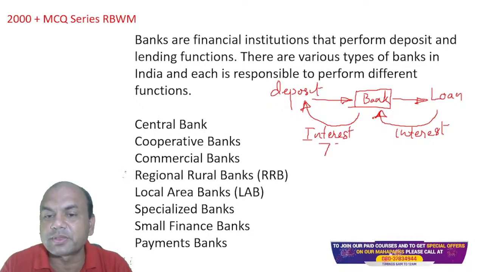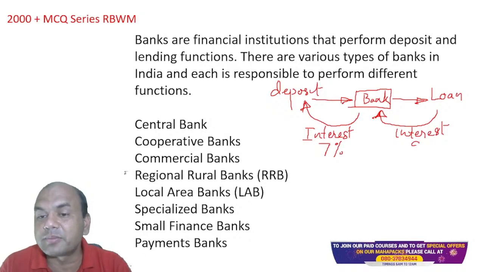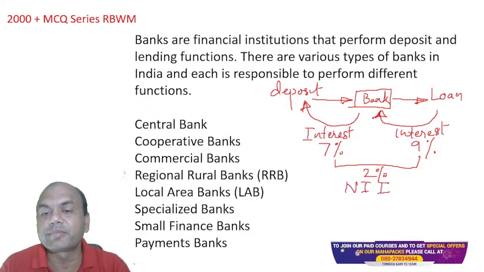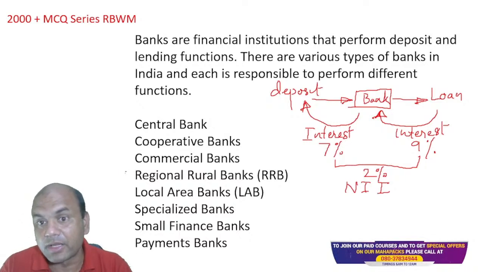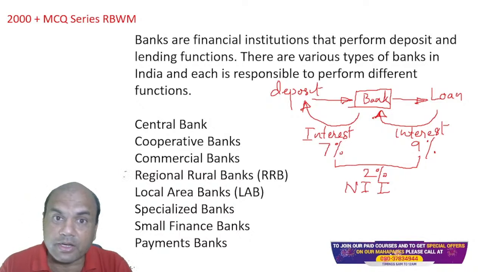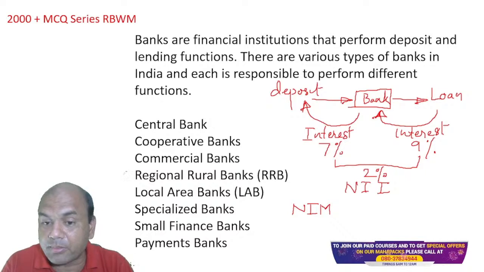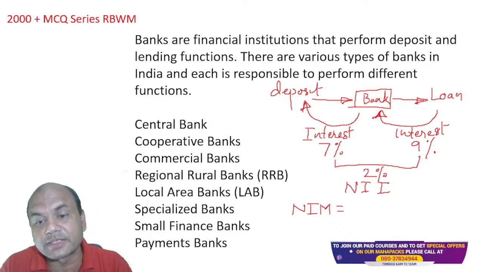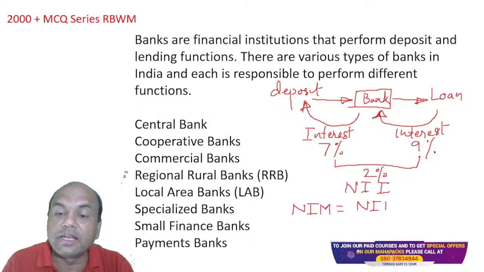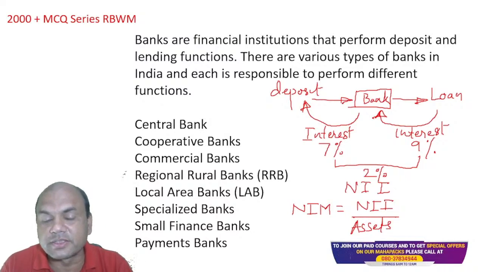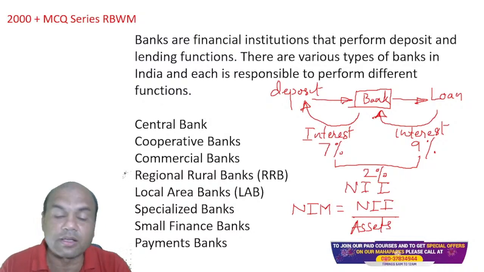Let's say this interest is 7%. Then this interest should be at least 9%, so that this gap of 9 minus 7, that is 2%, is known as NII, net interest income. Remember, it's not NIM. NIM is different. NIM equals net interest margin. Remember by heart these two, you'll be getting at least one in the exam. NII upon yielding assets. Yielding means performing assets, which are giving you the returns.